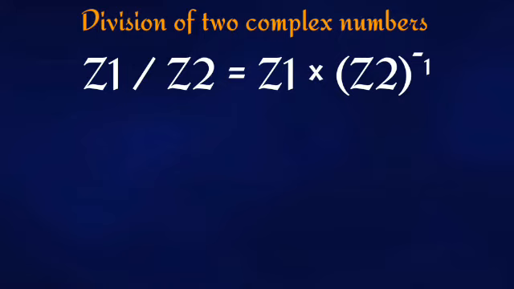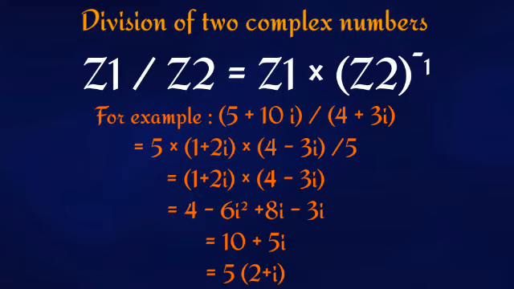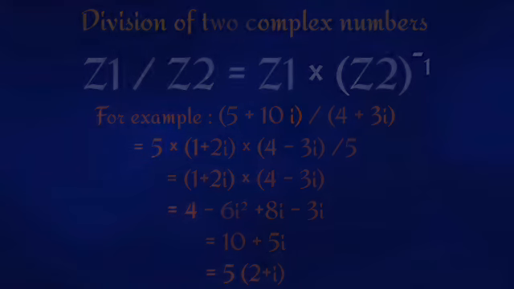For example, if I have to divide a complex number 5 plus 10i by another complex number 4 plus 3i, then we will just multiply the inverse of 4 plus 3i with 5 plus 10i. Now the inverse of 4 plus 3i is (4 minus 3i) divided by 25, and if we multiply them, we will get 10 plus 5i, which is nothing but 5 into (2 plus i).